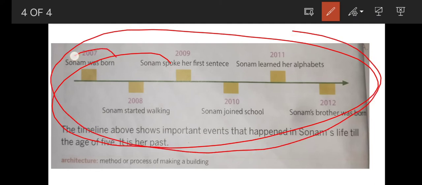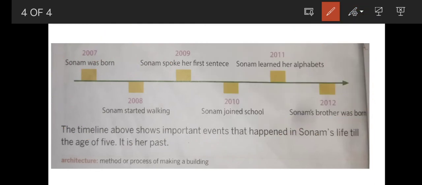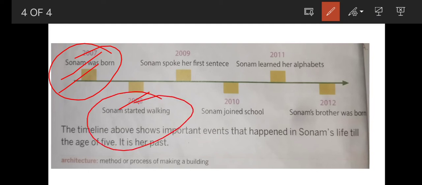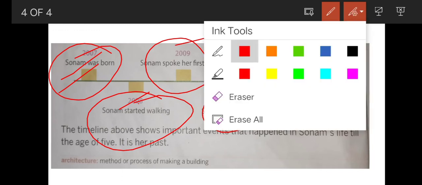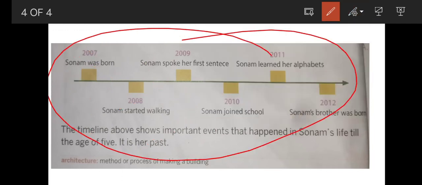So it starts, what was the starting? The starting was 2007. Why? Because Sonam was born. And in 2008, Sonam started walking. In 2009, Sonam spoke her first sentence. In 2010, Sonam joined school. In 2011, Sonam learned her alphabet. In 2012, Sonam's brother was born. So with the help of this timeline, we get the information of the actual events, when they happened in Sonam's life.